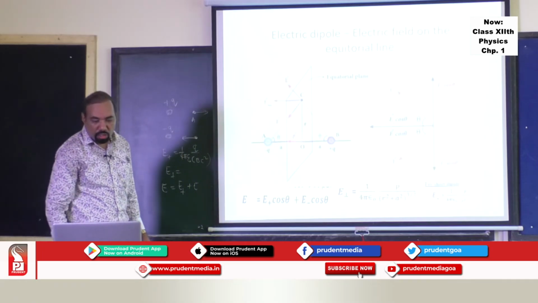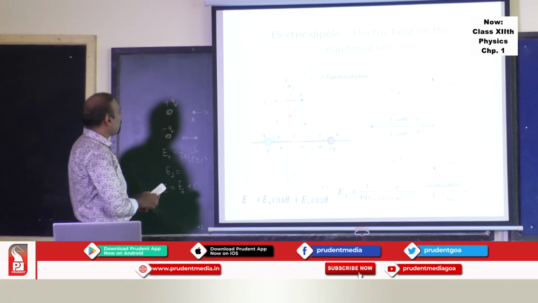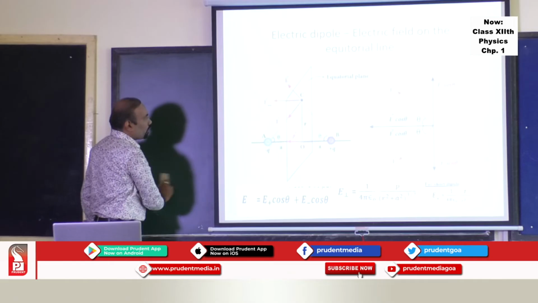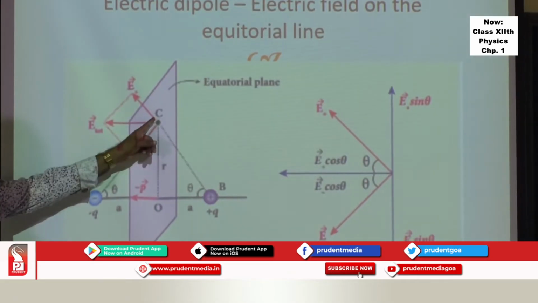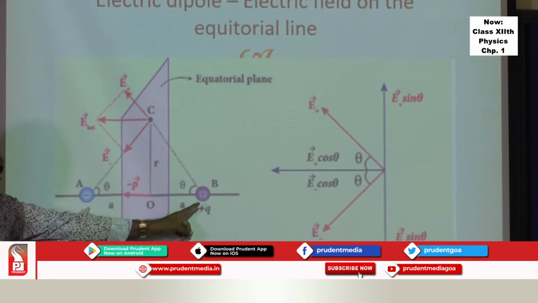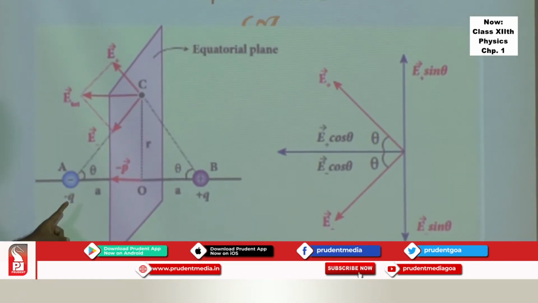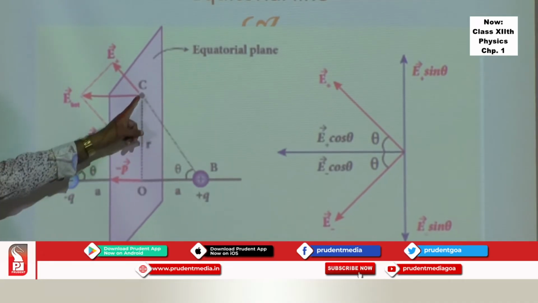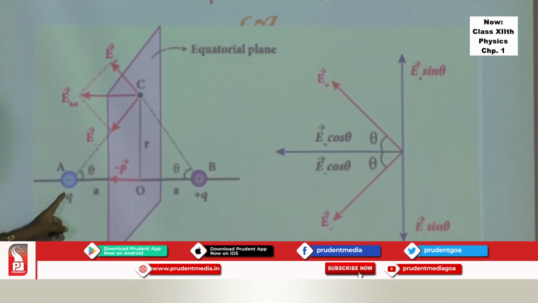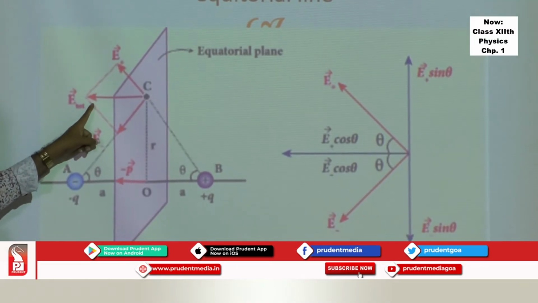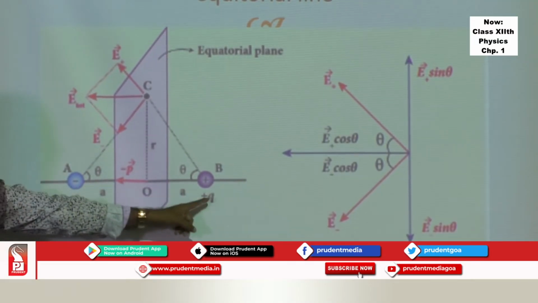Then we have the electric field on the perpendicular bisector of the dipole, where you choose a point on the perpendicular bisector. The contribution due to plus q charge at this point you draw, that is E plus bar. The contribution due to negative charge at this point is along this, because it is a negative charge, and you draw a parallelogram to get the net field due to these 2 charges.